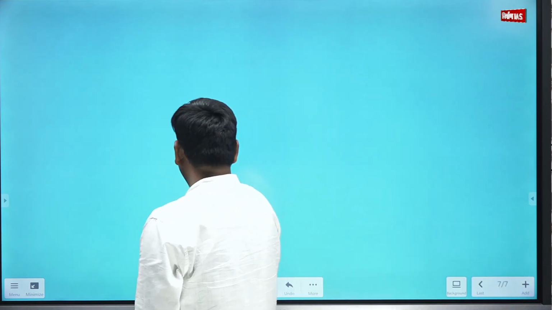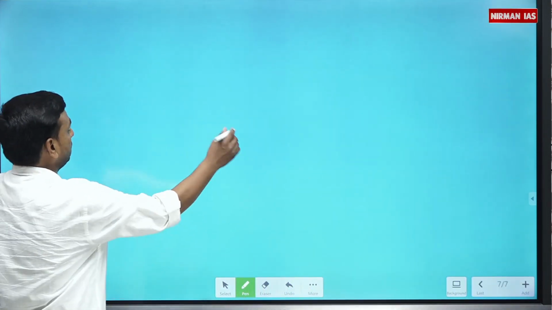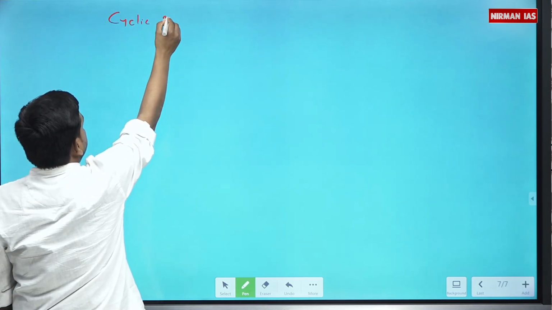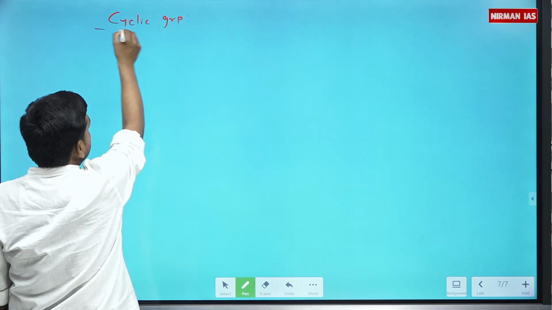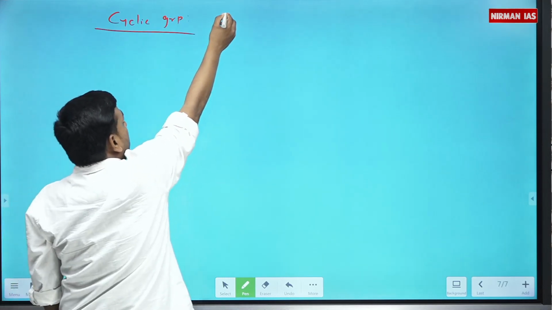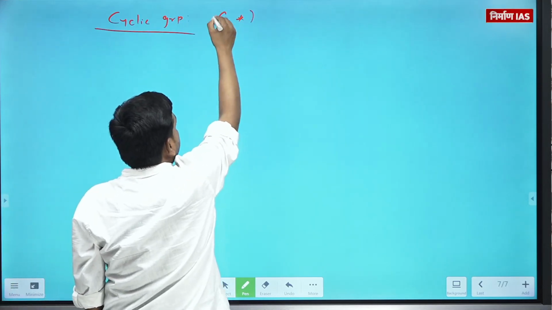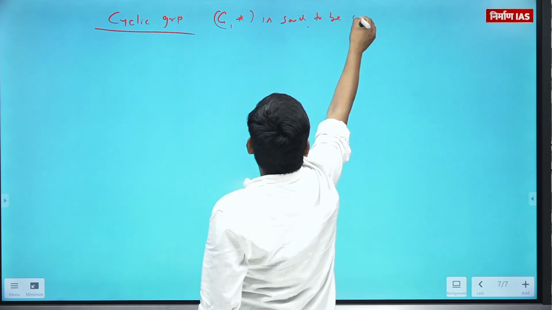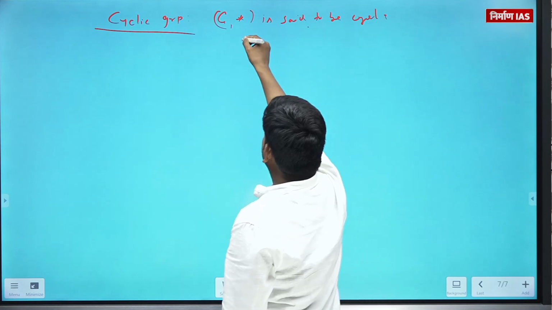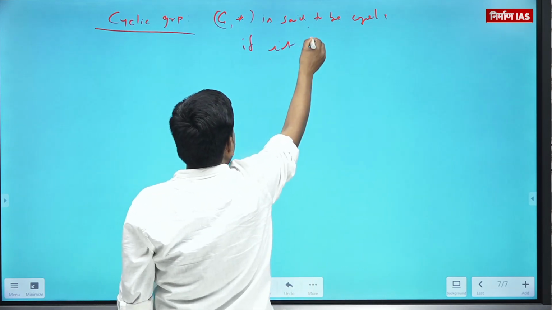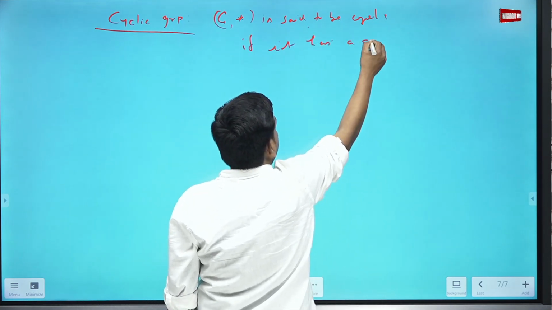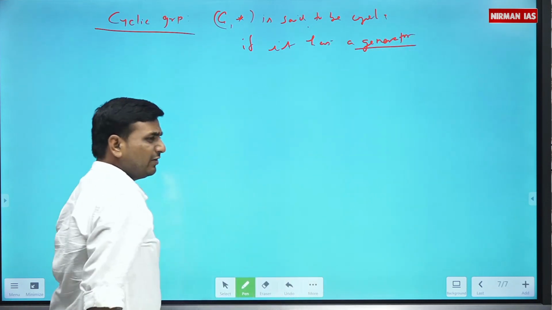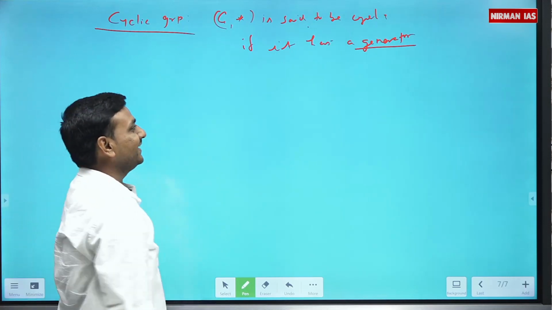so let's have cyclic group. So a group is said to be cyclic if it has a generator. What I mean by generator, patience.